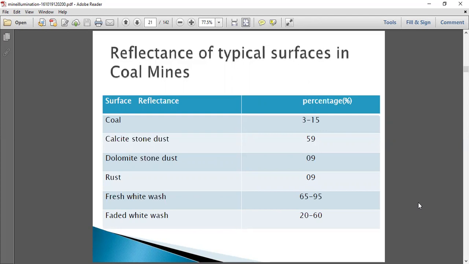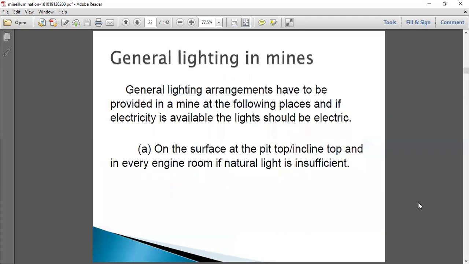For coal, the reflectance is generally 3 to 15%. For calcite stone dust, it is 59%. For dolomite stone dust, it is 9%. For rust, it is 9%. Fresh whitewash has a percentage of 65 to 95%. Faded whitewash, 20 to 60. Of all the cases, fresh whitewash has the highest percentage of reflectance, and coal has the lowest percentage of reflectance of all the surfaces.